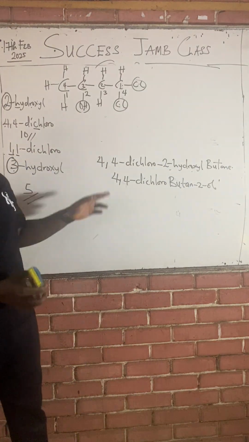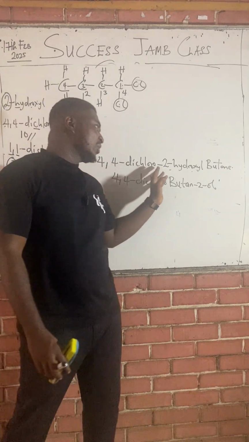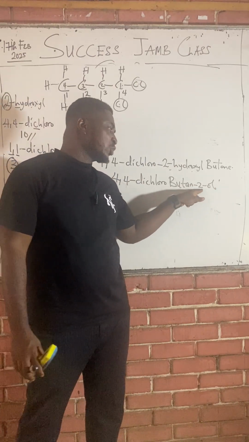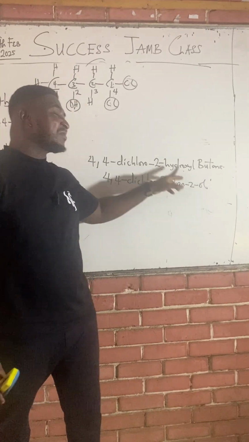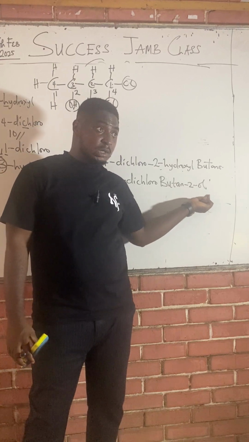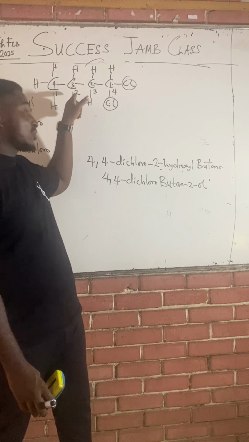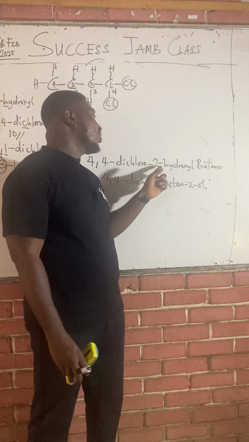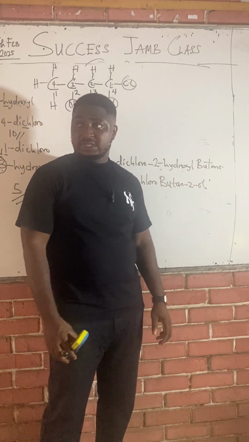So class, if I don't want to say 2-hydroxyl, she asks whether we can write it another way. Yes. Instead of saying 4,4-dichloro 2-hydroxyl butane, notice that this 2-hydroxyl is no longer here, but it's inside as 2-ol. Because OH makes you an alcohol. And where is the ol located? Carbon 2. So this OH is what's causing the ol. But if you don't want to end with ol, then you mention the hydroxyl separately: 2-hydroxyl, then end with normal butane.